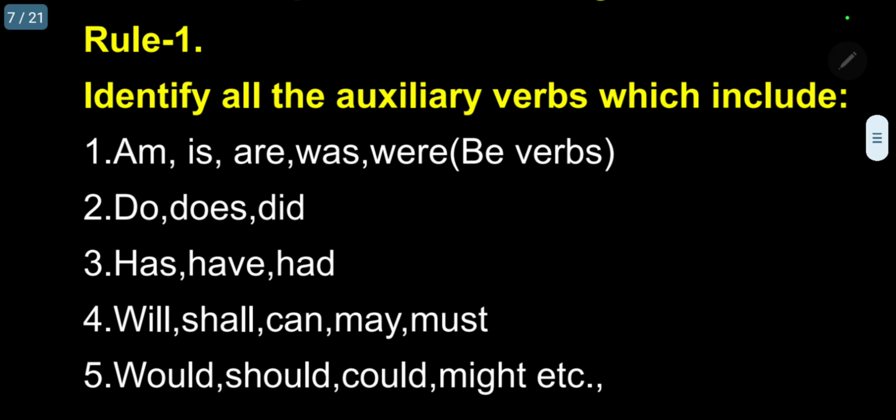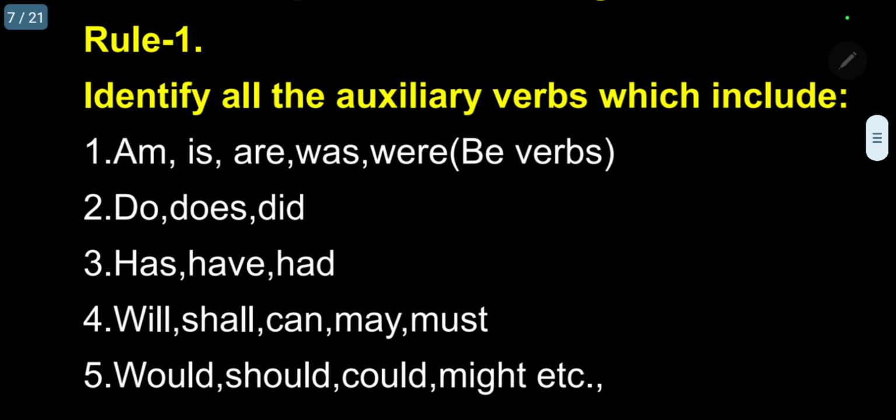And another important thing I am going to give here: we have seen WH questions already. This is yes or no questions. So here, by using these auxiliary verbs 1 to 5, we can raise questions. And when we raise questions, the answer may be yes or no. That's why they are called yes or no questions.